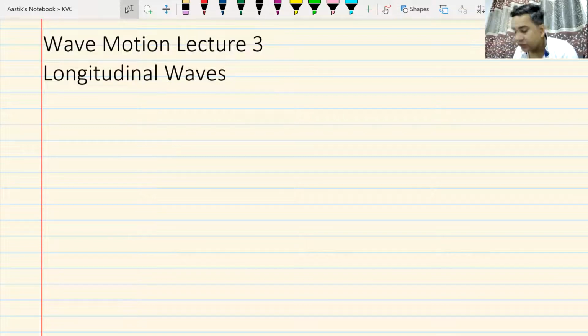Now, from transverse wave, we have moved on to longitudinal waves. And the best example of the longitudinal wave, just seen in questions, is a sound wave. Now remember, in transverse wave, what was happening was the wave was traveling like this and the particles were moving perpendicular. Do we remember this? In longitudinal, what is going to happen is sound waves are traveling in this direction along the x-axis. The particles will also move along the x-axis.